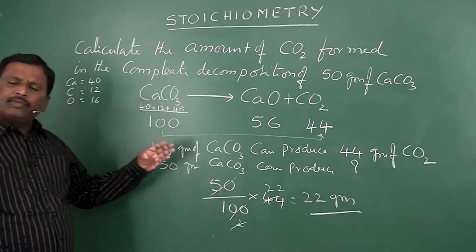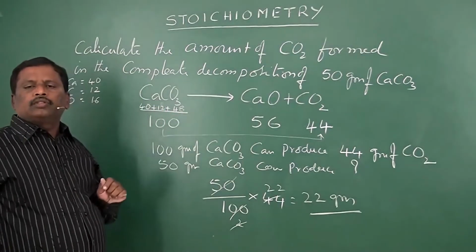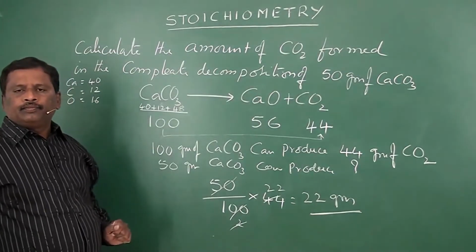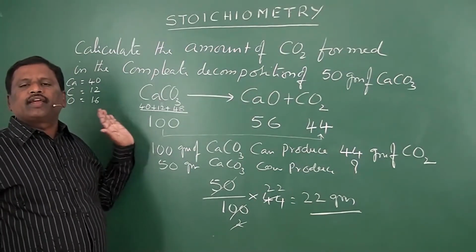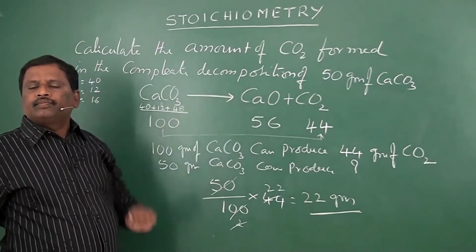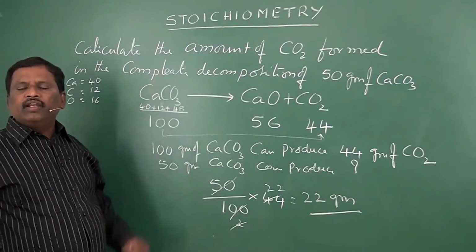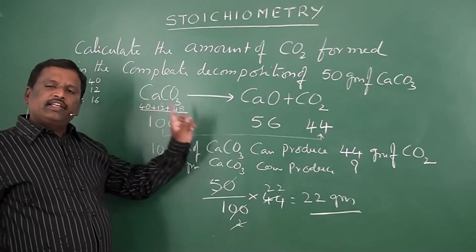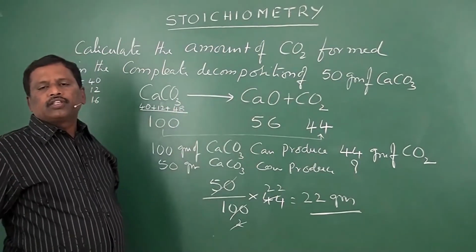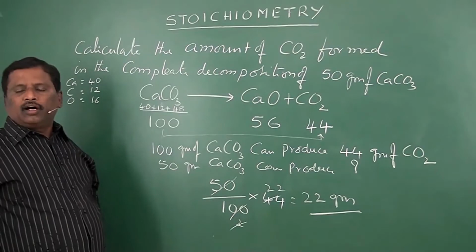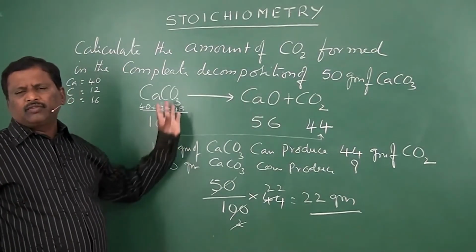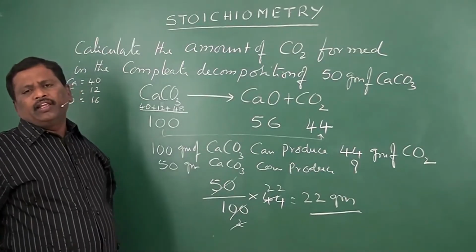So again I'll explain to you. In such problems, you should read the problem carefully first. Then you should be in a position to write the required equation for the given problem. And then check whether that equation is according to stoichiometric proportions, or follows the law of conservation of mass. That we call balancing of a chemical equation.